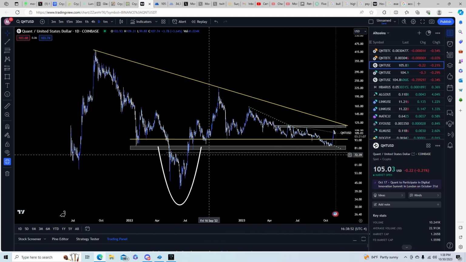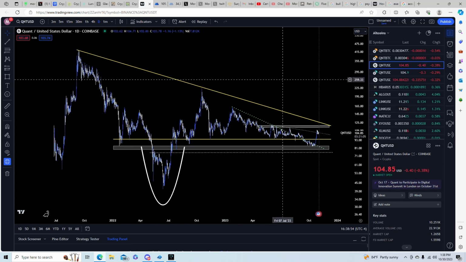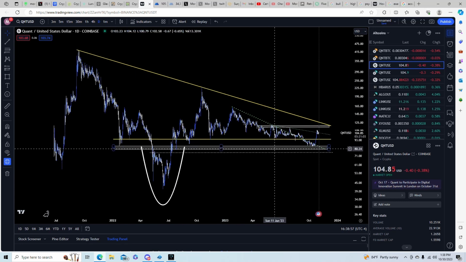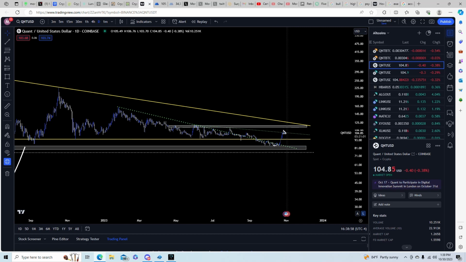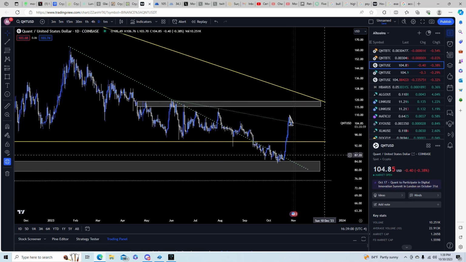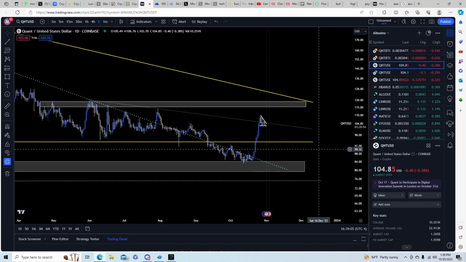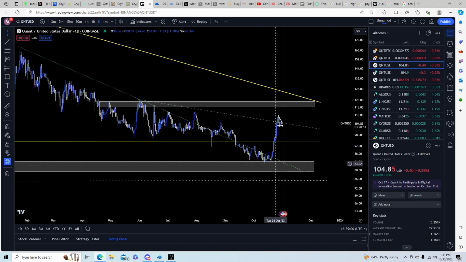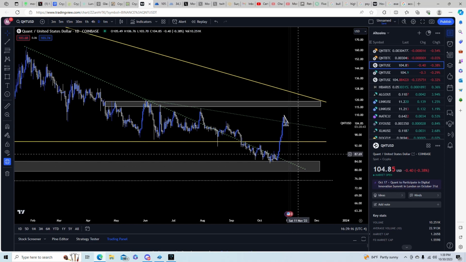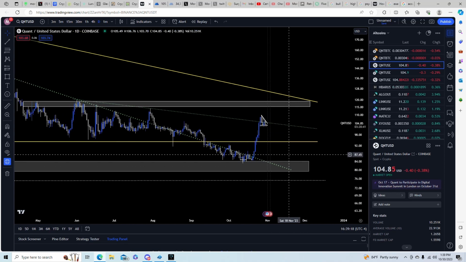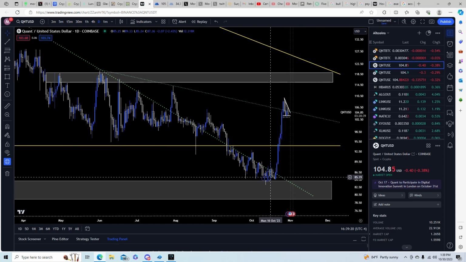On this accumulation phase right here, we're in a triangle, right? We came down and wicked below our bottoms. If you want some older updates on what was going on before, you can check out my last upload, but here things are looking good. We made support on this box of the 84, 85 mark, where I was calling a bottom. I did say the lowest low I would possibly see is 79, but that would just be a wick. That wick never came. So praise to the Most High here.